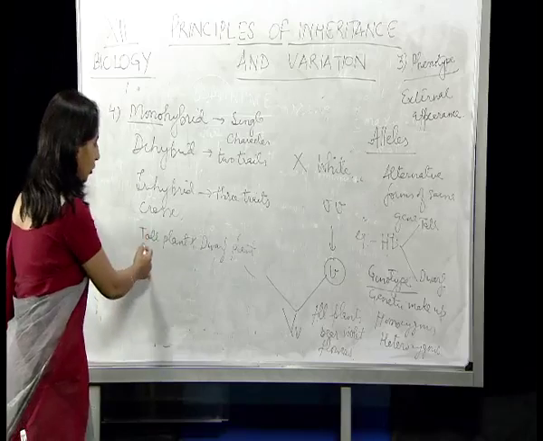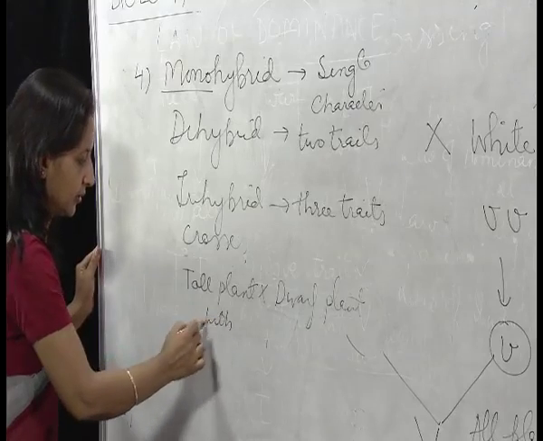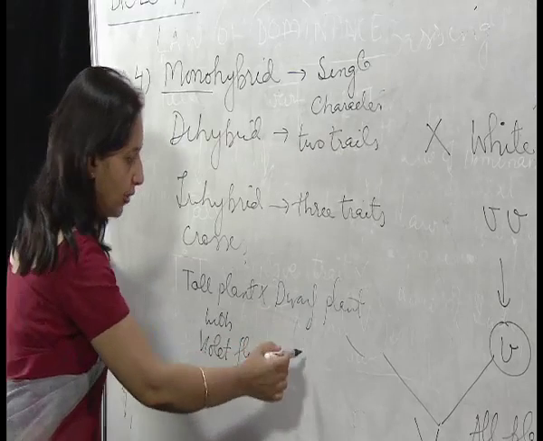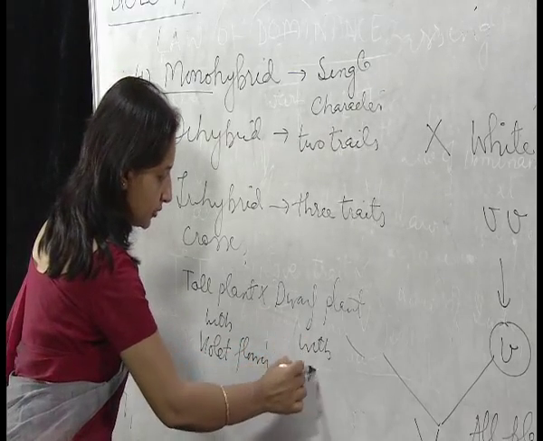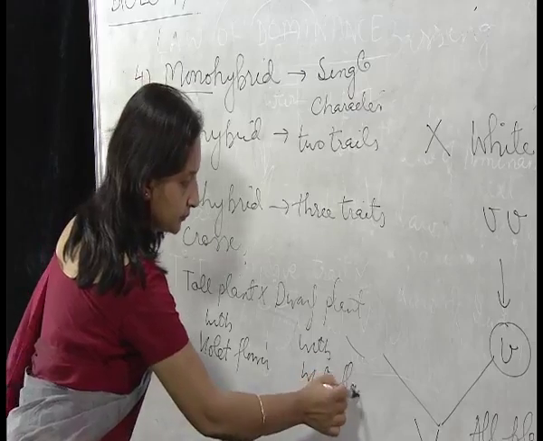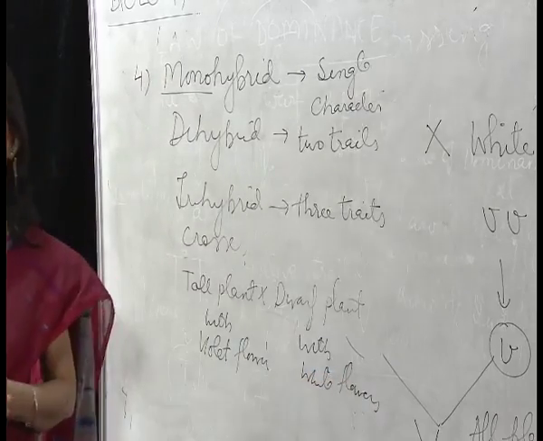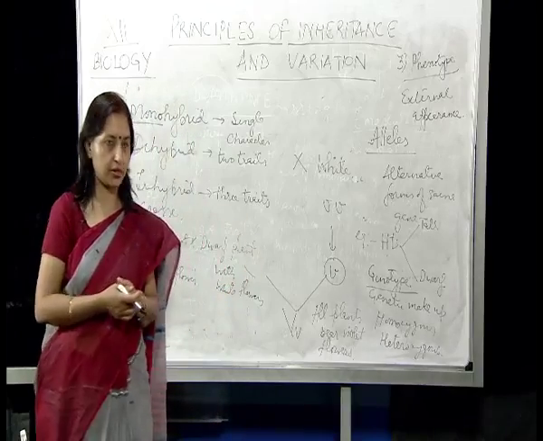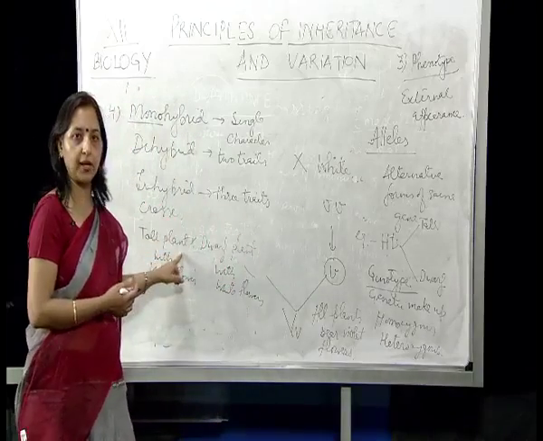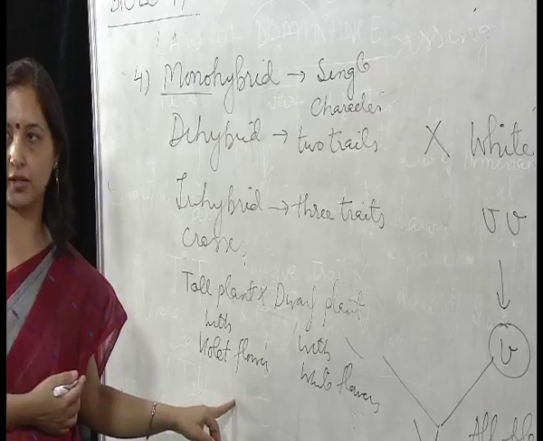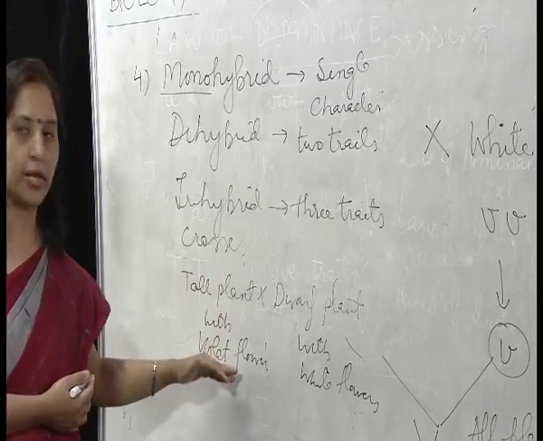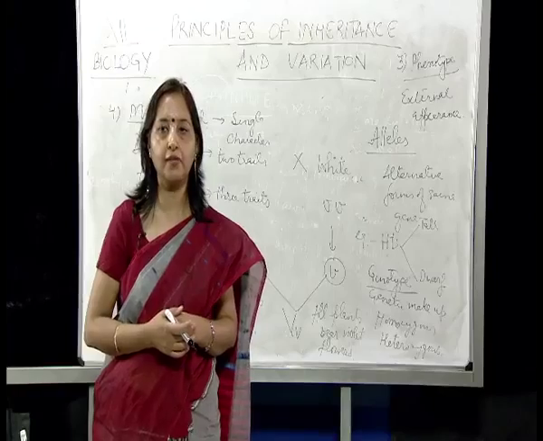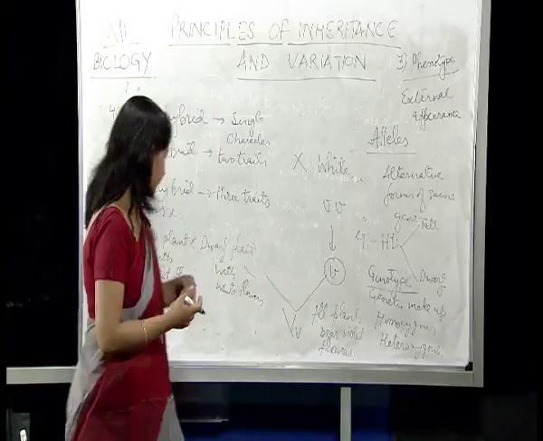We are not taking any other character into consideration. If we consider a tall plant with violet flower crossed with a dwarf plant with white flower, this is the example of dihybrid cross since we have taken two traits into consideration. One is the height of the plant and the other is the color of the flower. So we have taken two traits into consideration at the time of inheritance of traits. Therefore, it is a dihybrid cross.